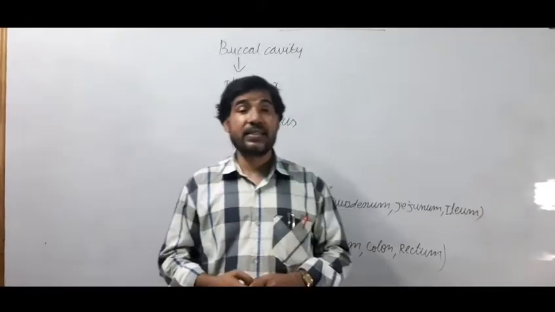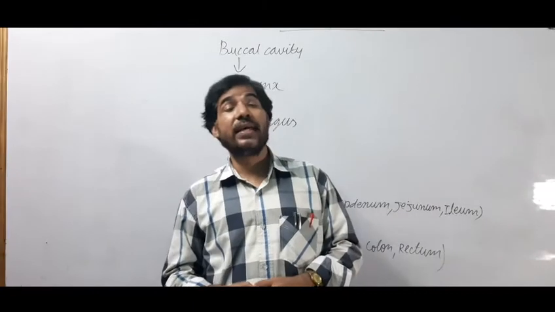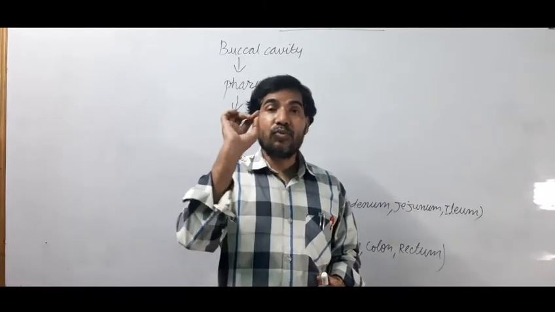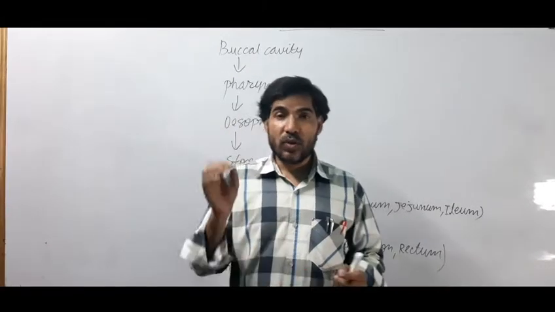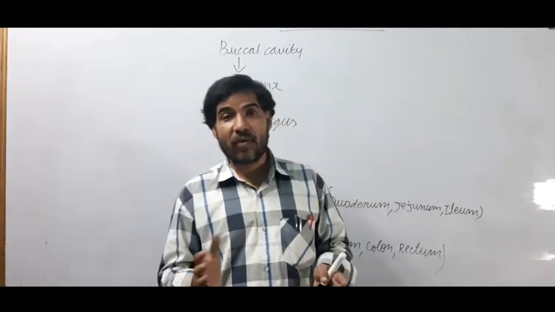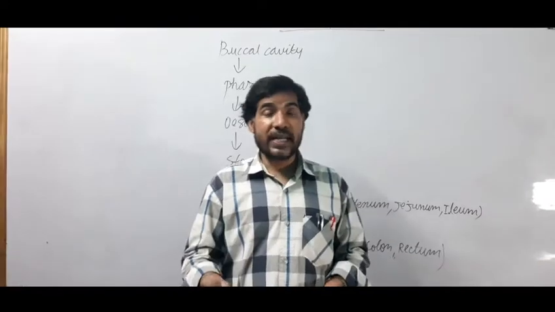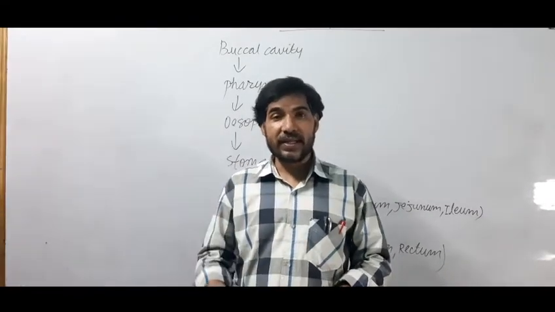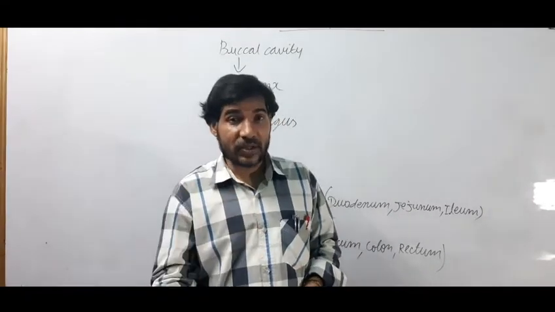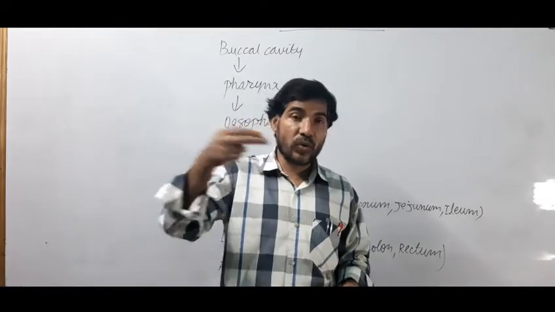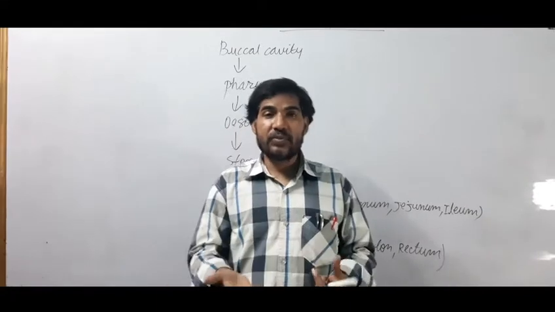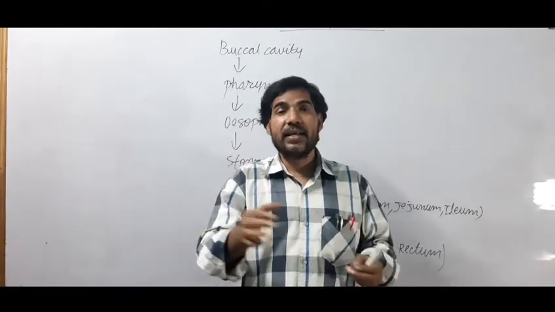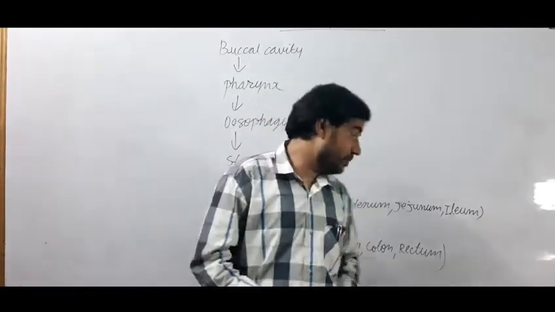succus entericus is secreted from the Brunner's glands which are present in the wall of the duodenum and the ileum. So the Brunner's glands present in the wall of the duodenum and ileum release a special type of juice called succus entericus. It is also known as intestinal juice, and this juice enters the duodenum and gets mixed with the food, and the enzymes present in succus entericus start to digest the various components of the food.